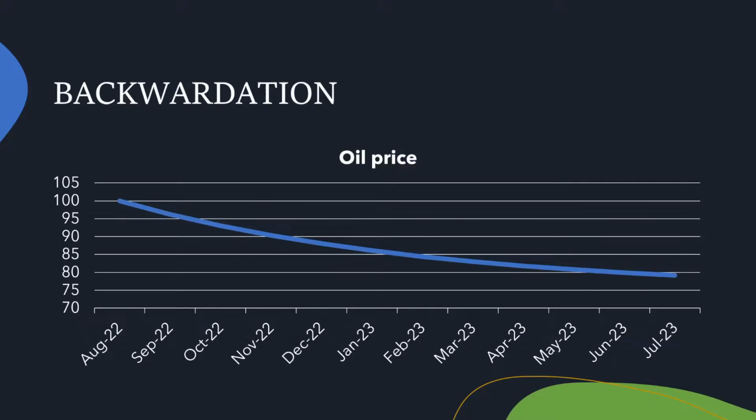For example, oil trades at about $100 per barrel right now. It is much higher than what it costs to produce, and therefore the price has to go down according to perfect competition economics. This makes future oil prices lower the longer the contract you choose, and is called backwardation.